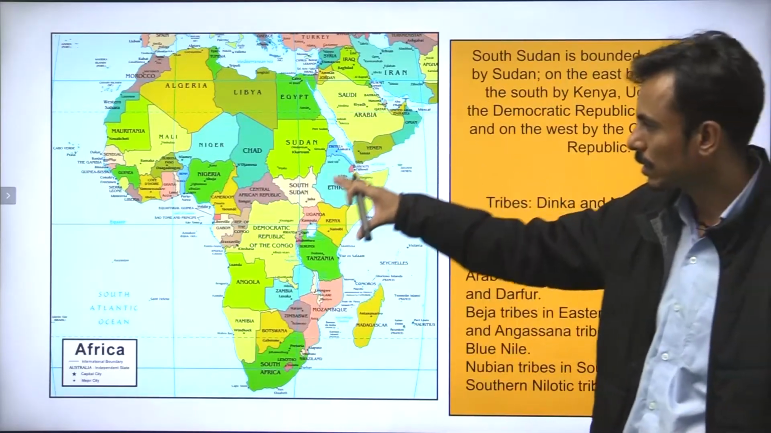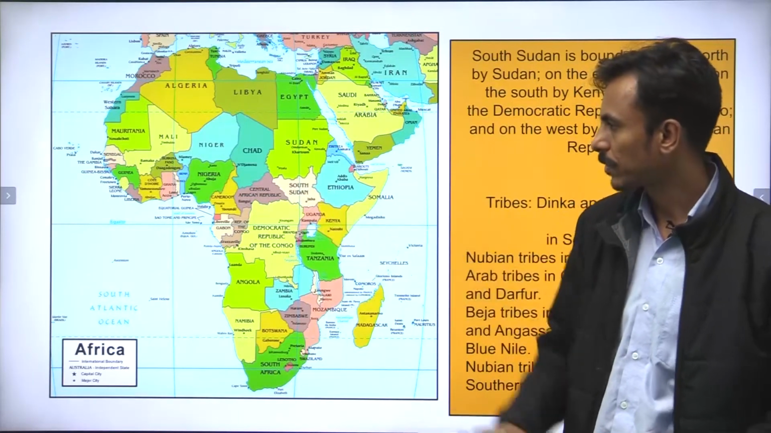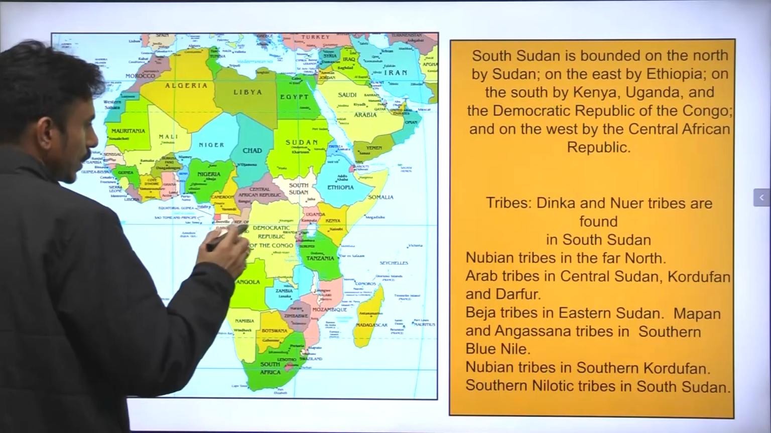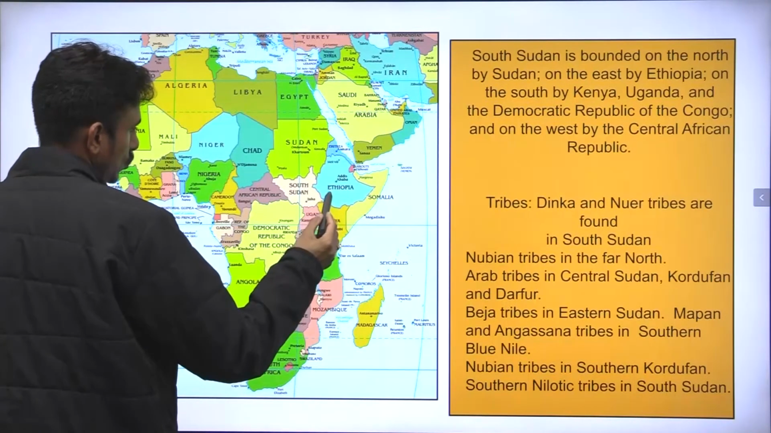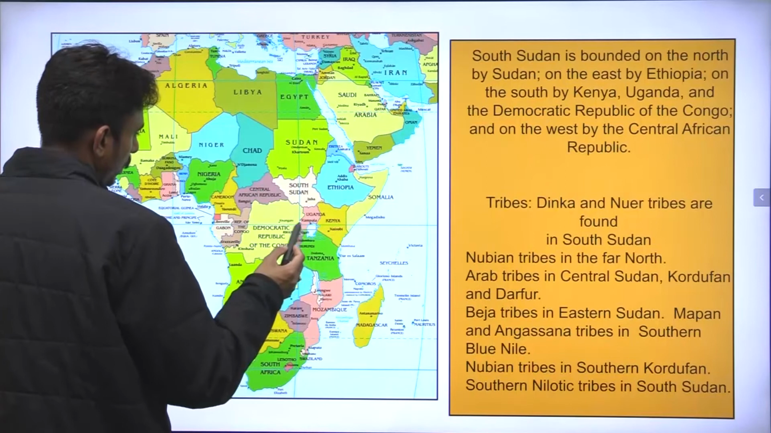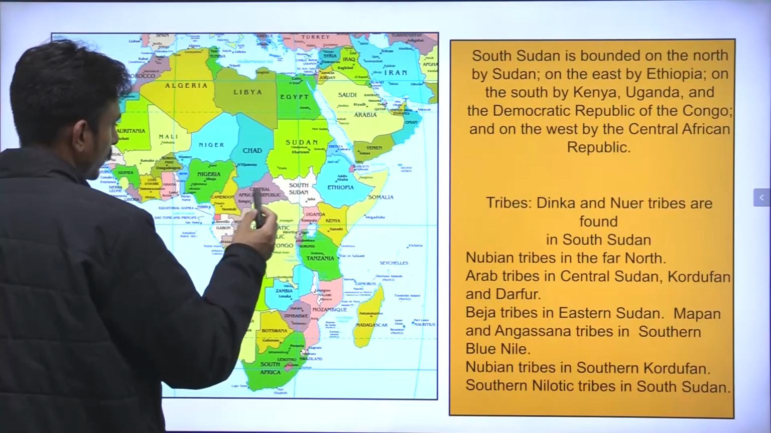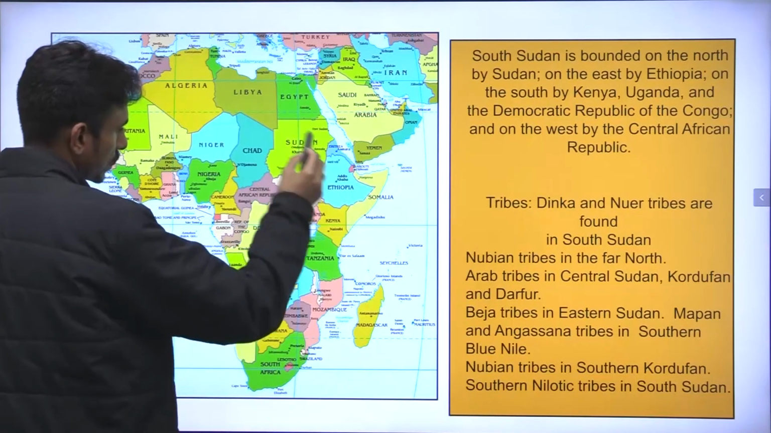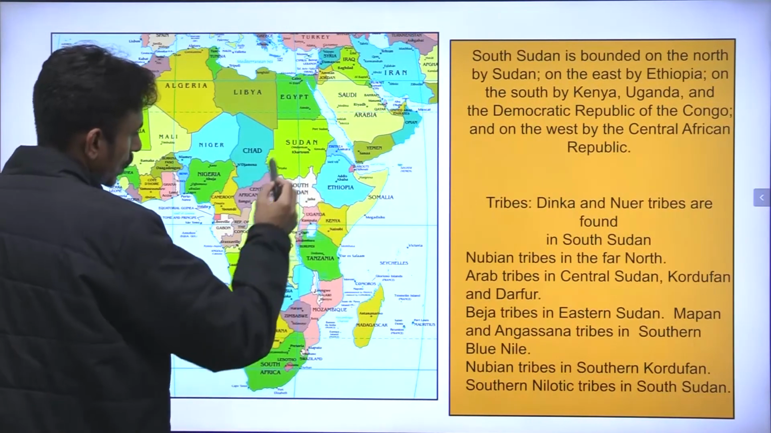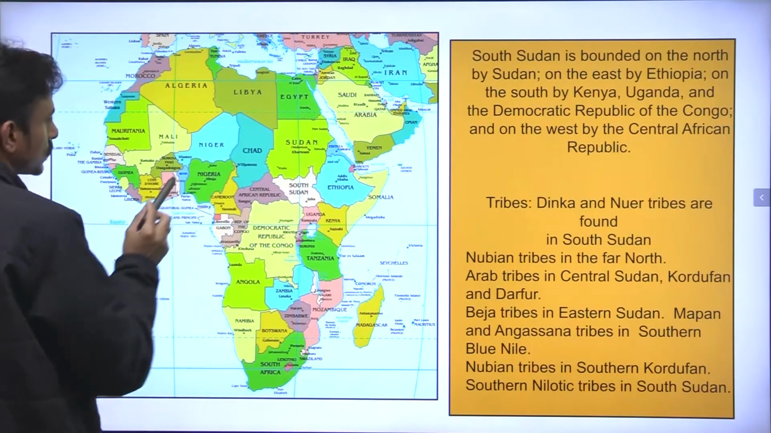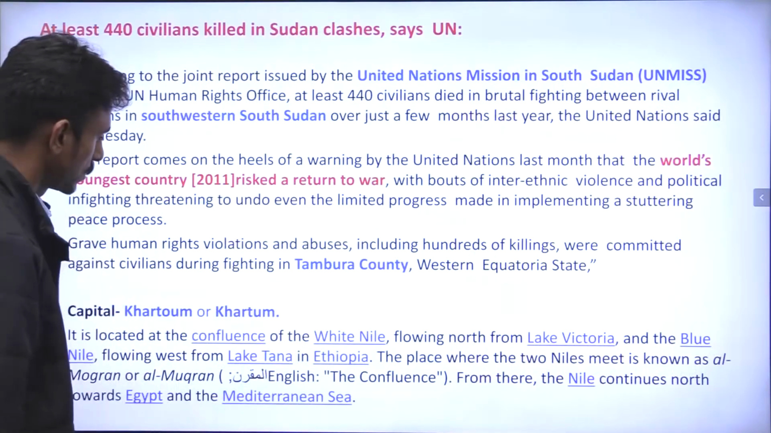So this is the topography of South Sudan. As you can see, it was a newly created state in the year 2011. In the east, you have Ethiopia, in the south Kenya and Uganda, in the southwest the Democratic Republic of the Congo, then in the west the Central African Republic. So in this sense, it is a landlocked country, right? On the north you have Sudan, on the northwest you have Chad, right?